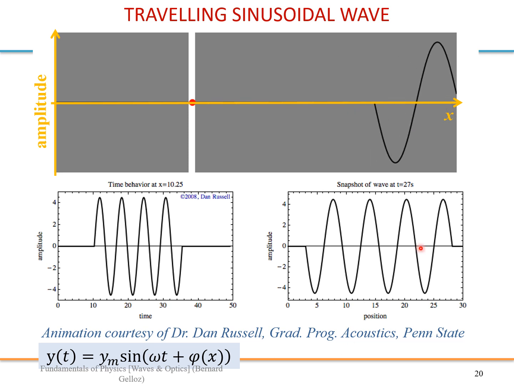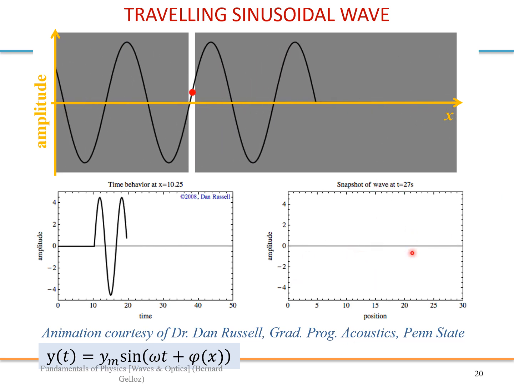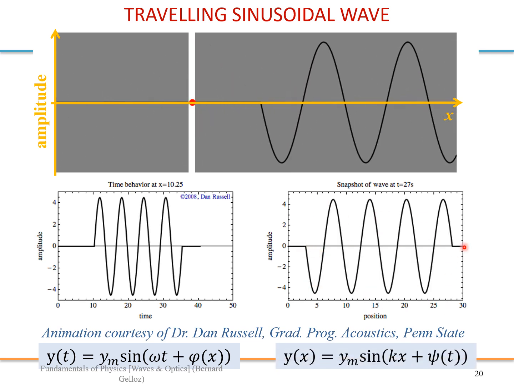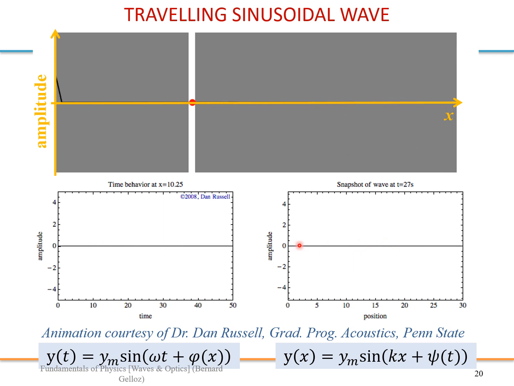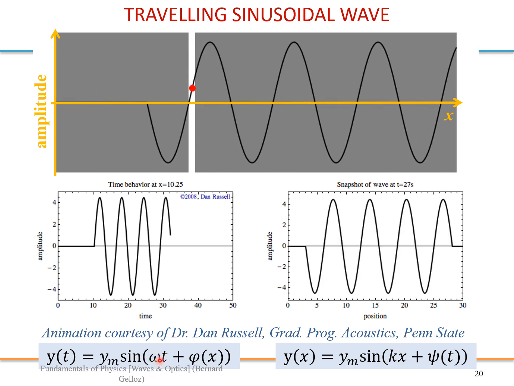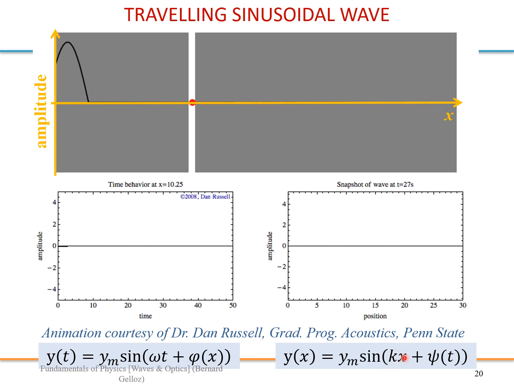And here, now you fix the time and you look at the position, so you can write the same because it is also a sine function. In that case, you define the equivalent of omega, which is k, but for the position x.